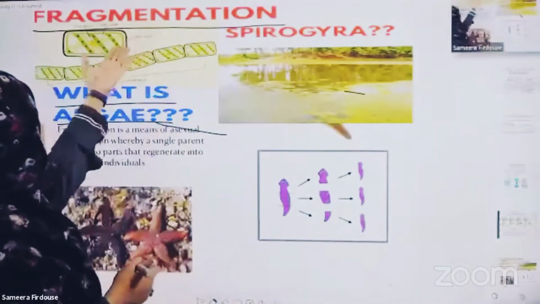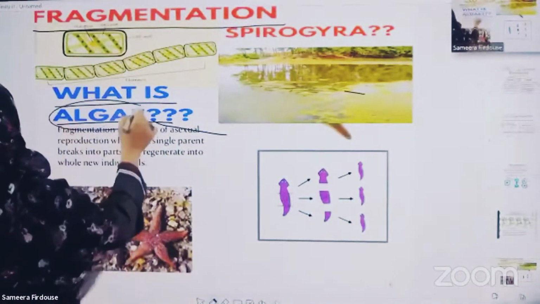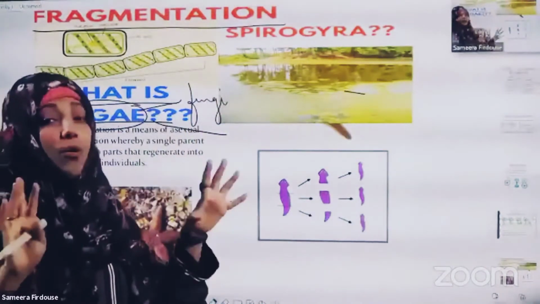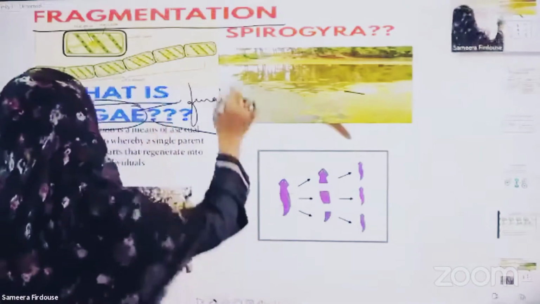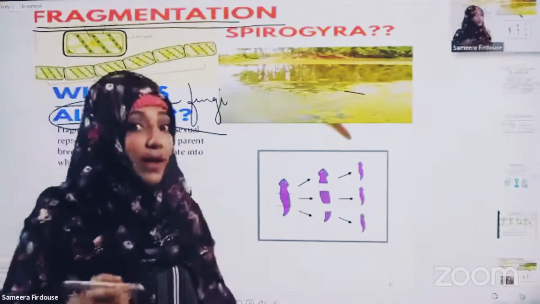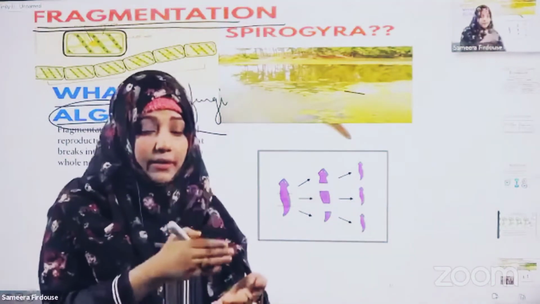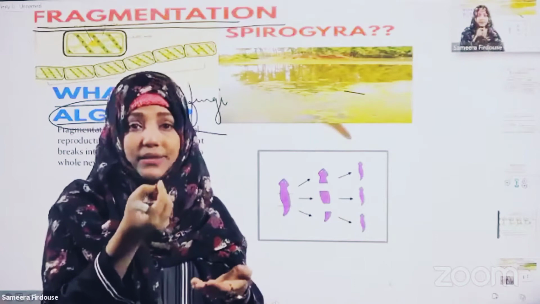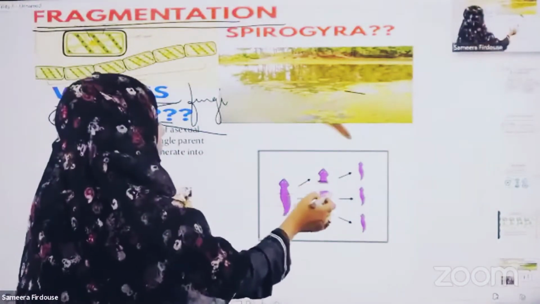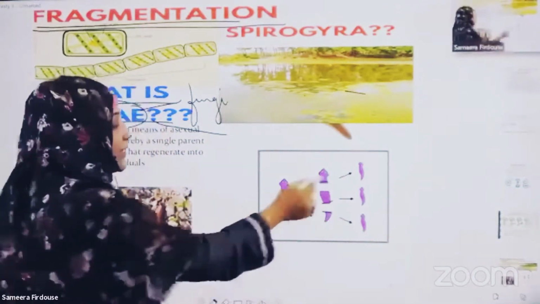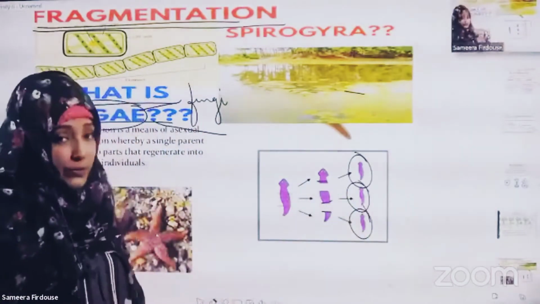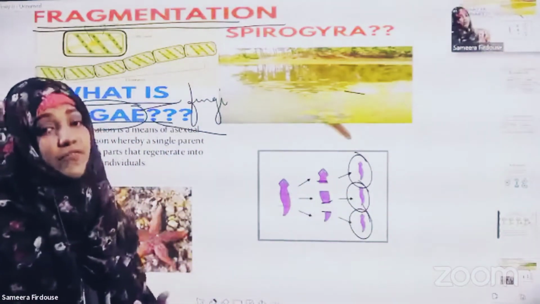Fragmentation occurs mostly in algae and also in fungi. All types of algae and all types of fungi undergo reproduction called fragmentation. Fragment means small bits or divisions. Fragmentation is when the organism is divided into many smaller fragments. Each fragment again develops into a new individual. This type of reproduction is called fragmentation.